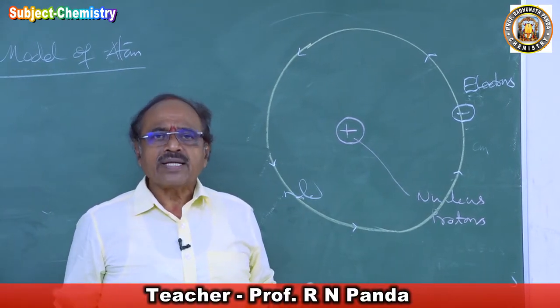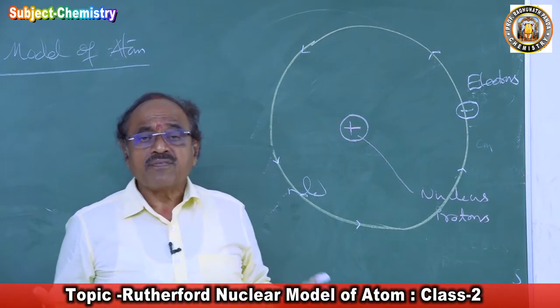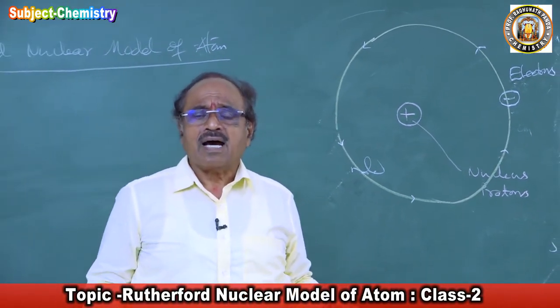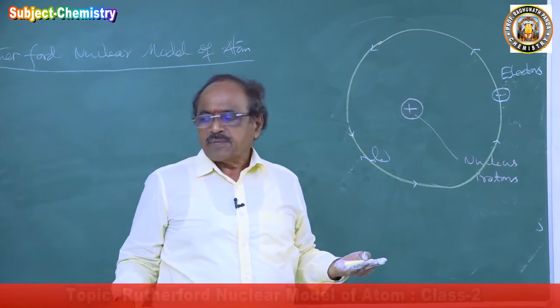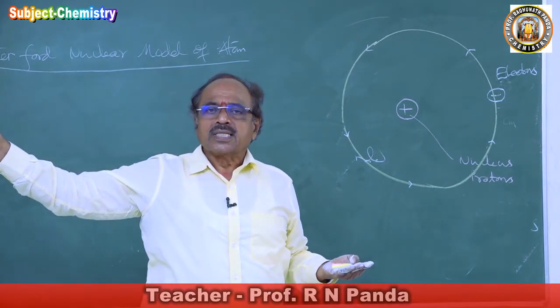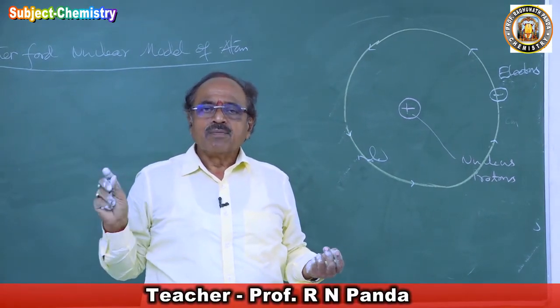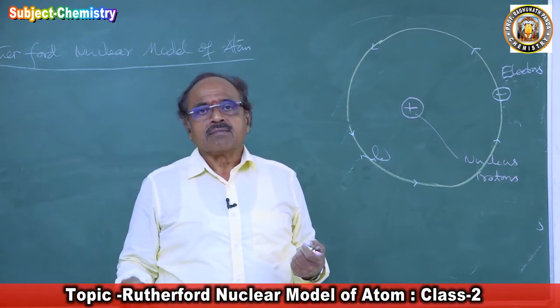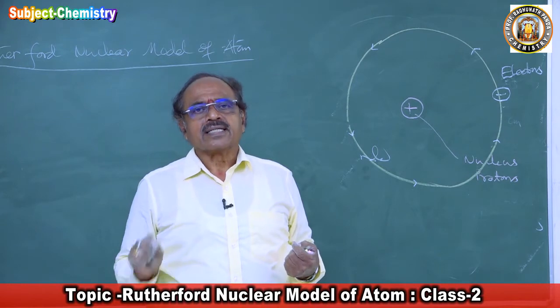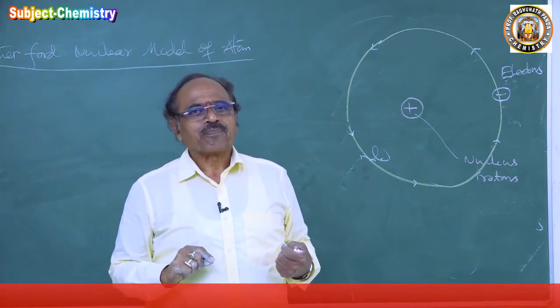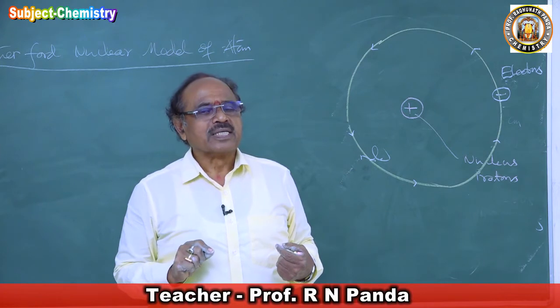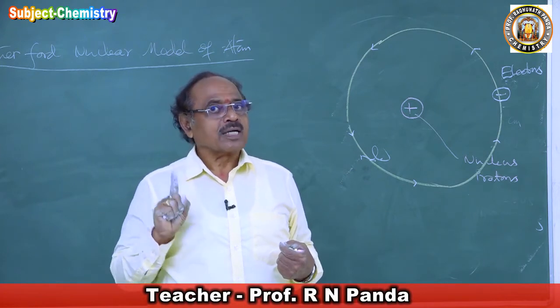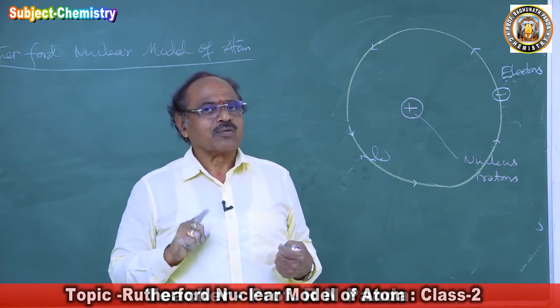Orbit means a well-defined path. A path is always maybe undefined; the way in which you go is called a path. But the moment you call it an orbit, the path is defined. Children, this is the meaning of the words you should learn. He is using the word orbit, circular orbit. Why circular path?